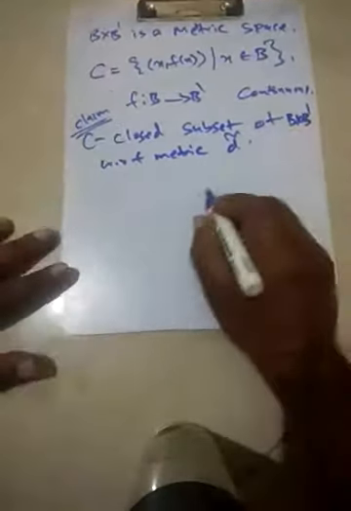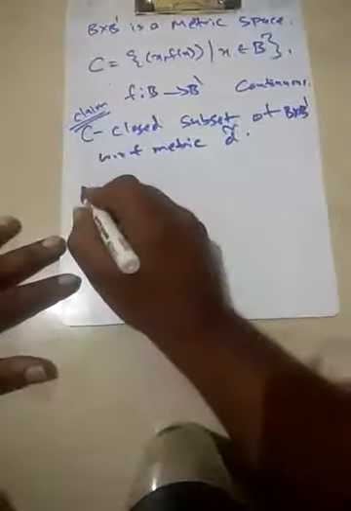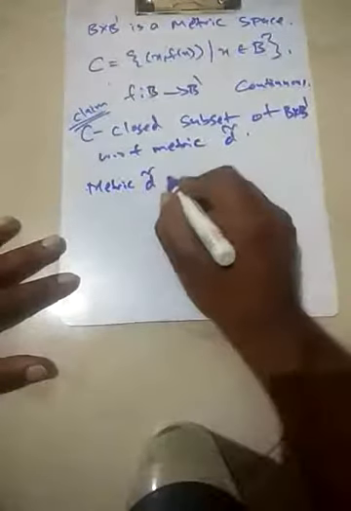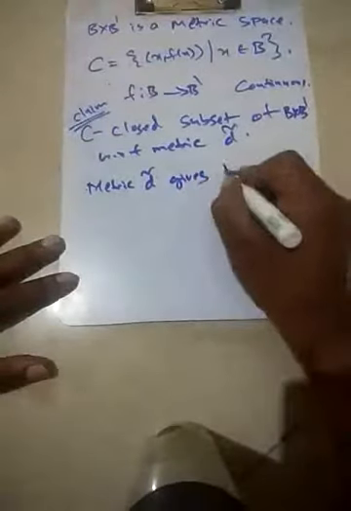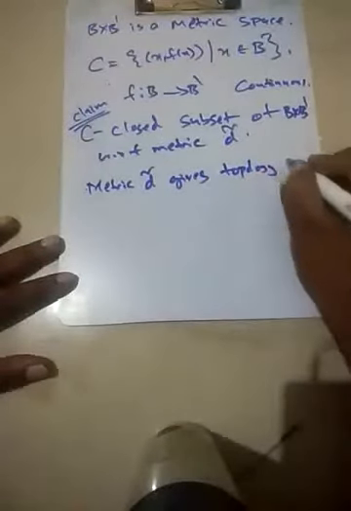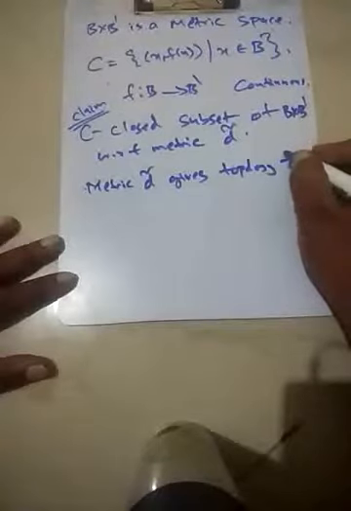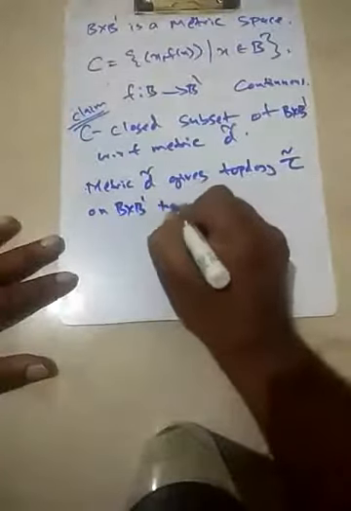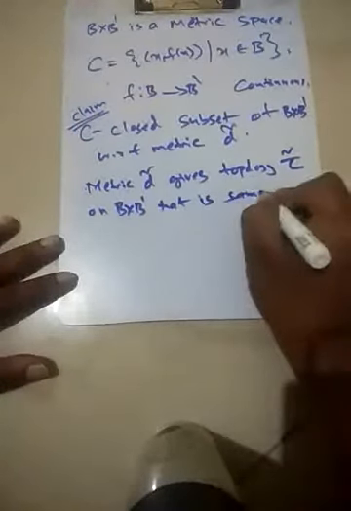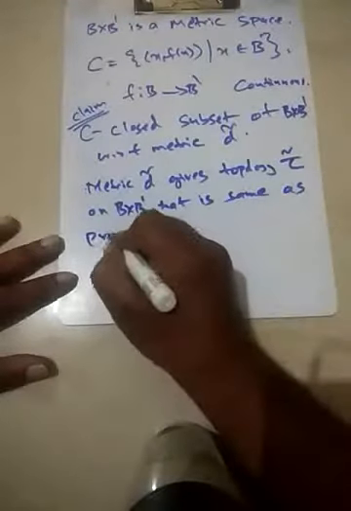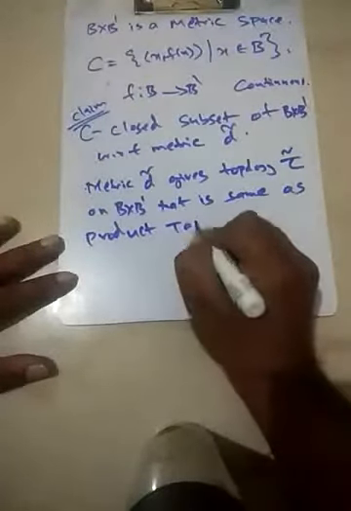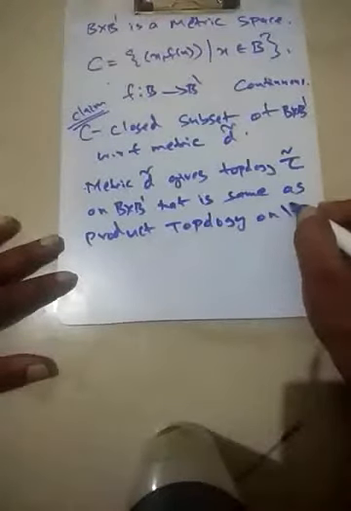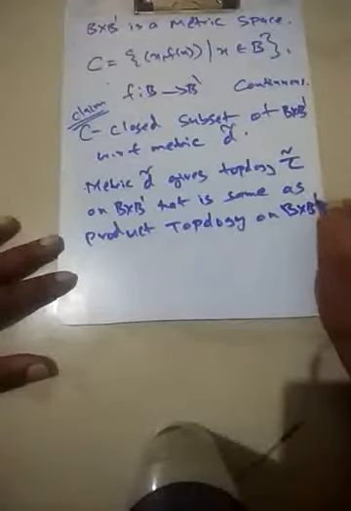d tilde. So first of all, note that we'll prove that the metric is equivalent. The metric d tilde gives a topology tau tilde on B cross B dash that is the same as the product topology on B cross B dash.